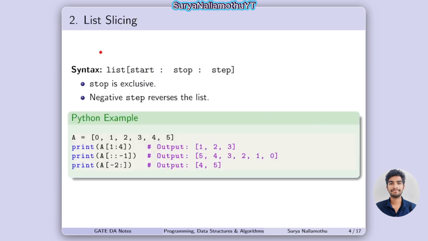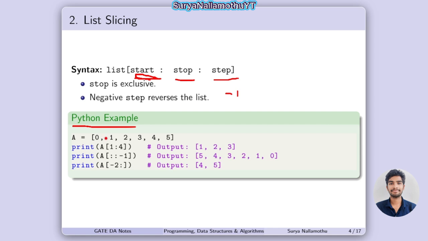Next, one of the important topics in programming and data structures. You observe the syntax of list slicing: start, stop, step. Start means the starting element, and stop means the stop element must be excluded from the list. Step means we need to follow that step value. For example, if we give 2, then we step by 2. Another point is that a negative step reverses the list. If we put -1, it helps to reverse the list.